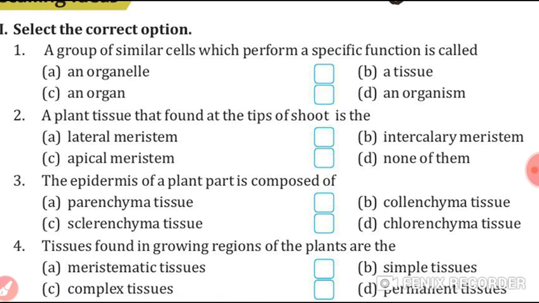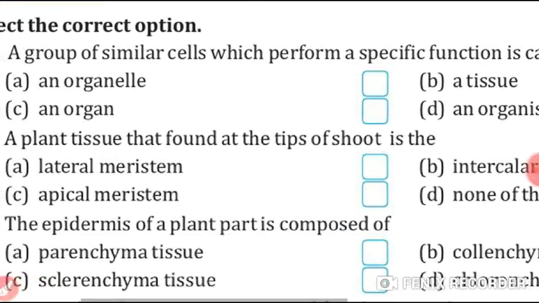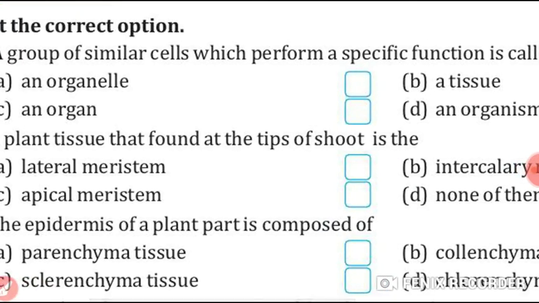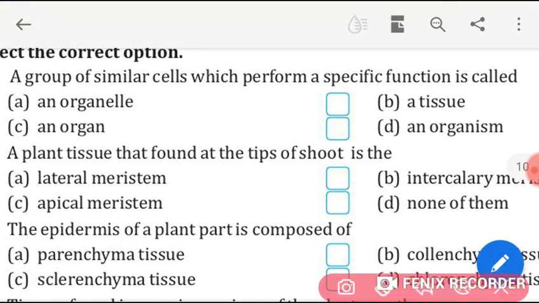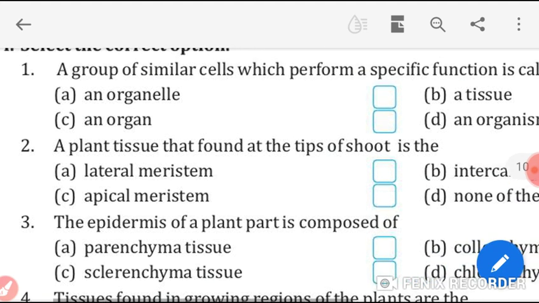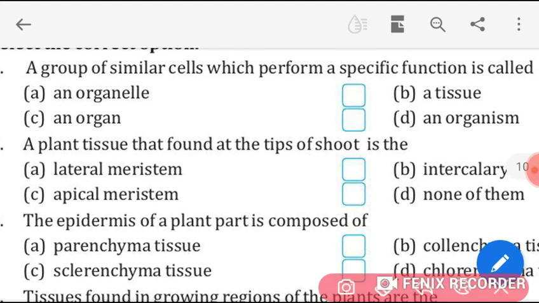A group of similar cells which perform a specific function is called what? Yes, students, what is that called? That is called tissue. So mark on a tissue. A plant tissue that found at the tips of the shoot is the apical meristem. This answer, apical meristem.